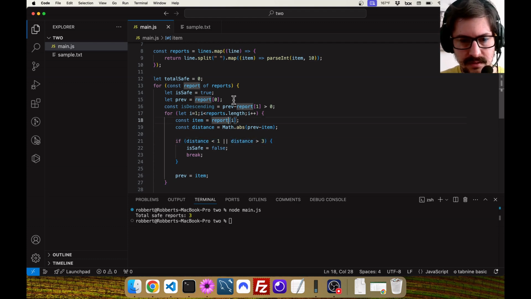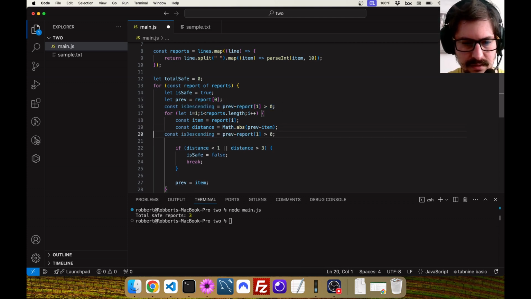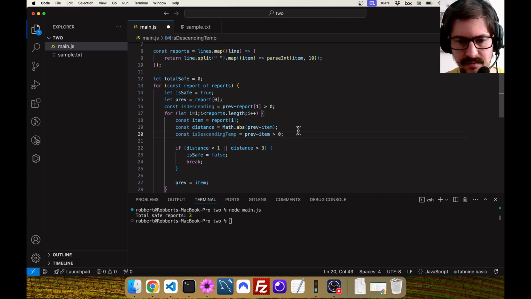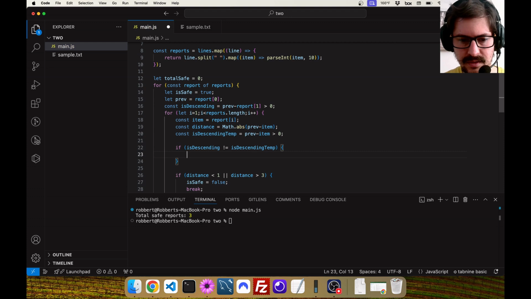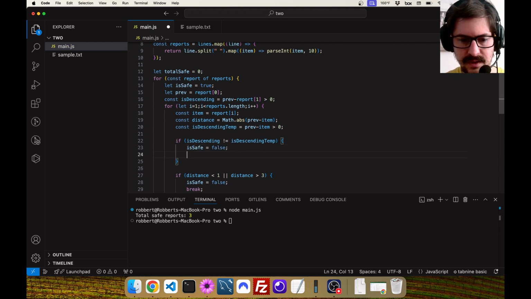Okay, so now I actually am putting here is descending. You know what? This is a bad thing, but I'm just going to do that. So then item. Okay, so now if is descending does not equal is descending, is safe false and break.